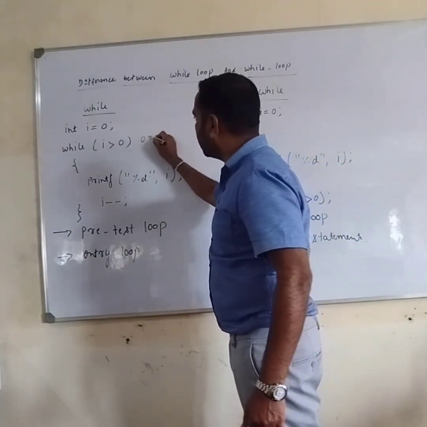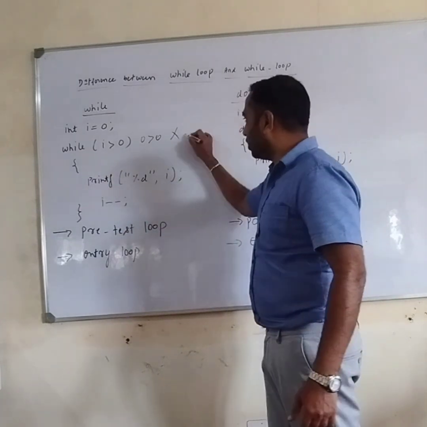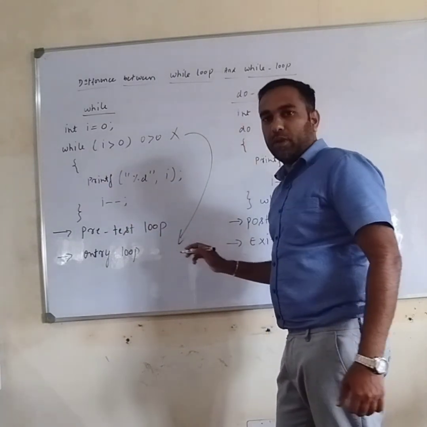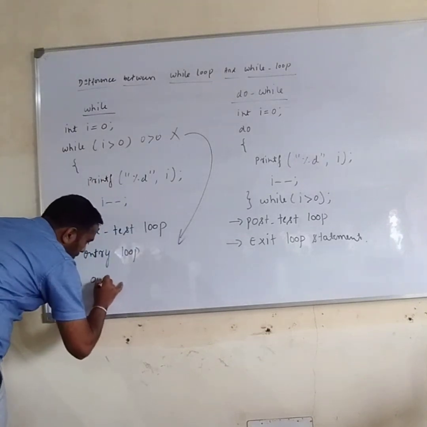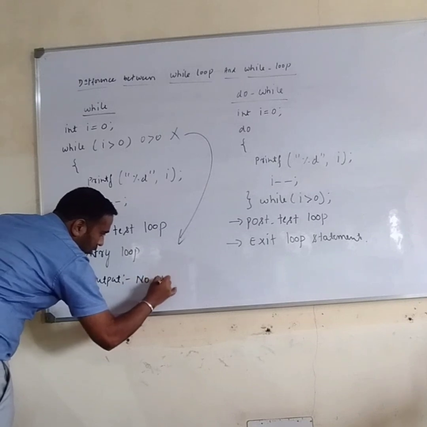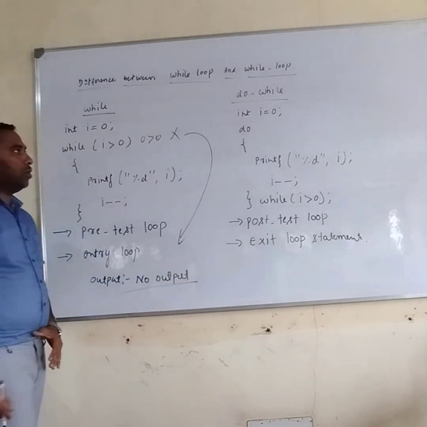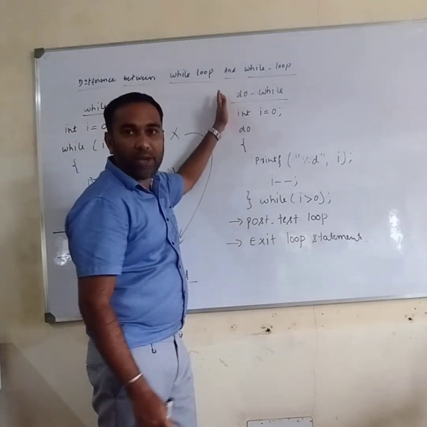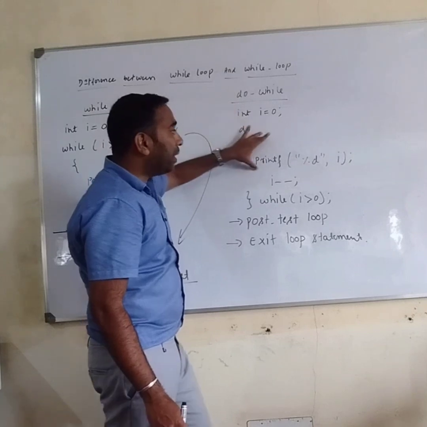So it will not print the value, and directly comes out of the loop. Then the output is no output.